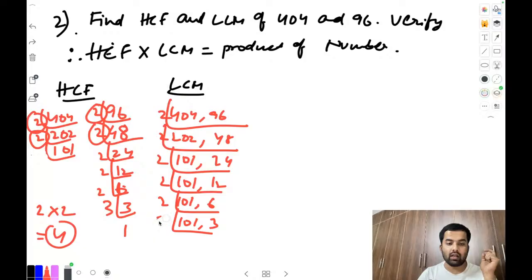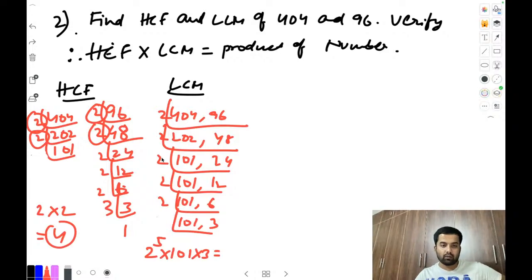Yeah, so after the multiplication of all, let me write here, how many 2 we have here? 2 to the power 5 we have, into 101 into 3. Okay, let me multiply. 2 to the 4, 4 to the 8, 8 to 16, 16 to the 32. After multiplication you will get 9696. Correct? Yeah, fine. So LCM we got it.